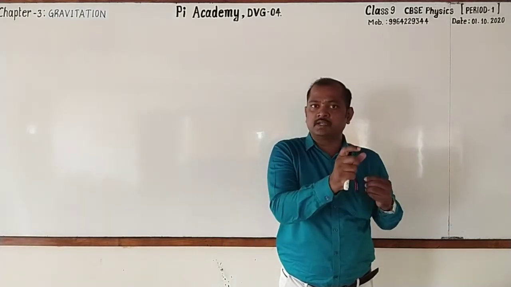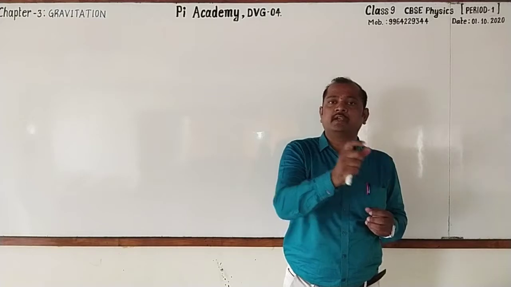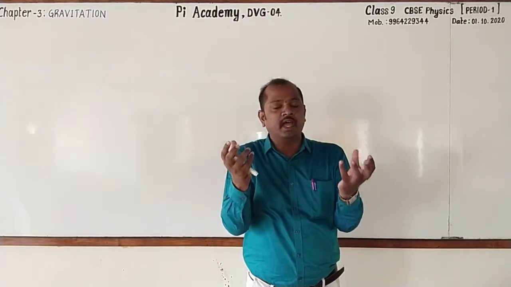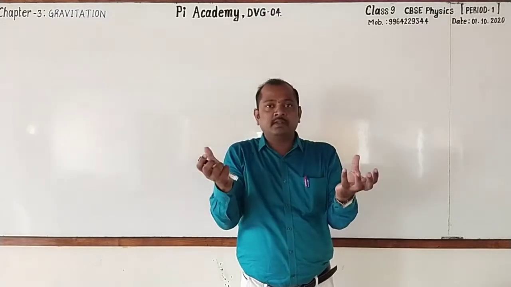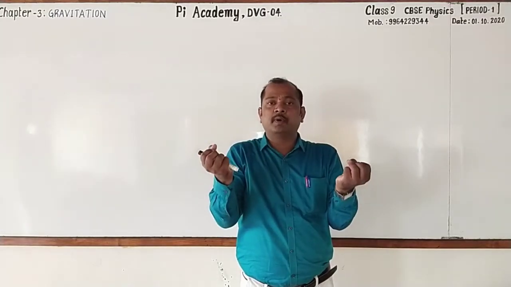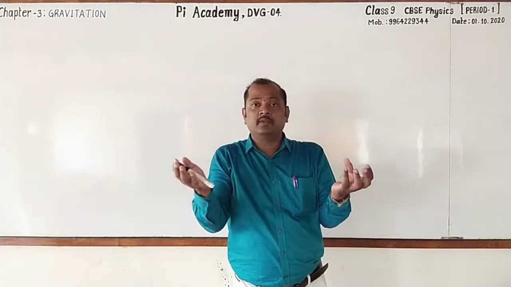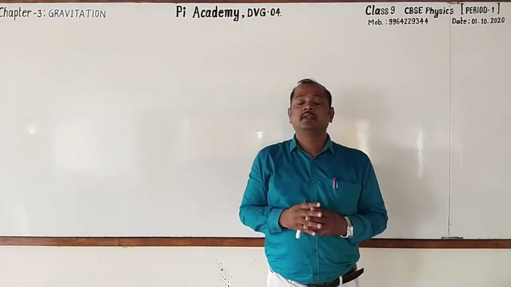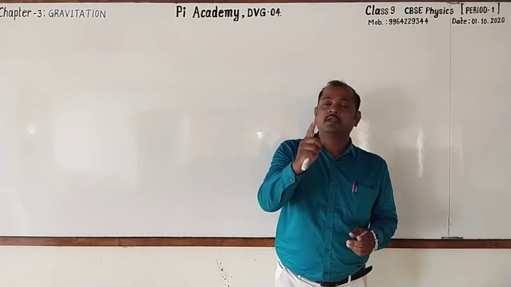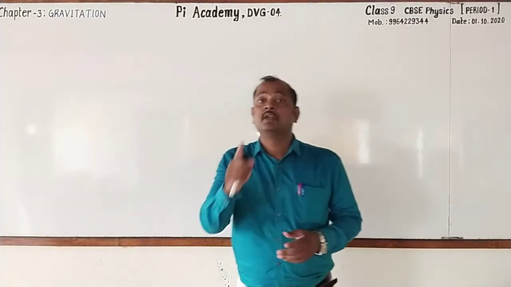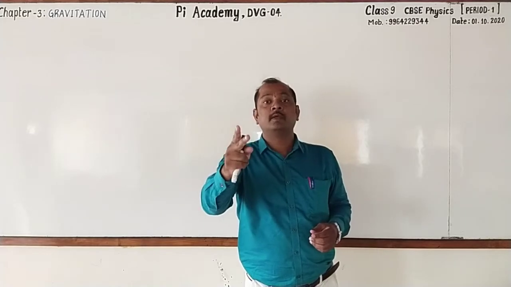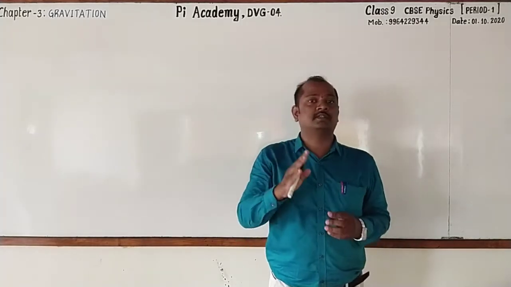They have mass. Where there is mass of the particles, there the gravitational force will be acting. Hence we can define gravitation or gravitational force as the force of attraction between any two objects in the universe because of their masses.